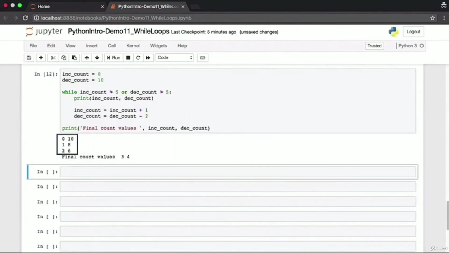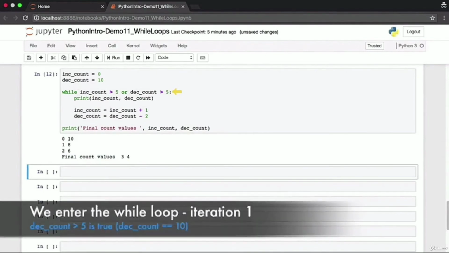And here is the result. We iterate through the loop 3 times and the final count values are 3 and 4. Let's see if we can figure out how we get here. When Python first encounters the while loop condition in the first iteration, it'll see that decrement counter greater than 5 is indeed true. It'll enter the while loop. The increment counter has a value of 0. The decrement counter has a value of 10. That's what is printed to screen.